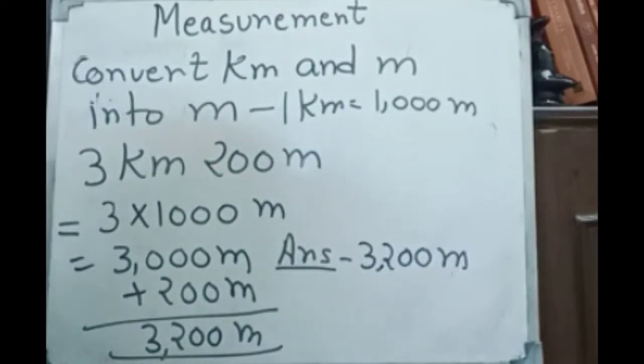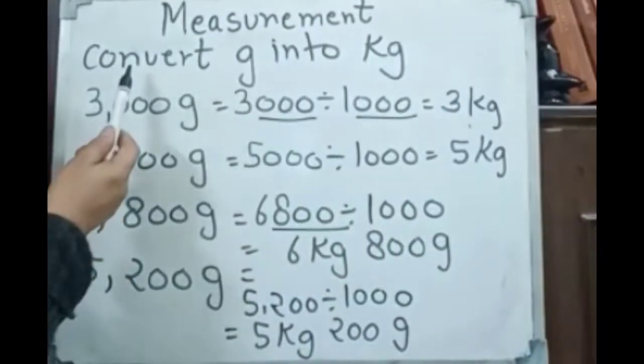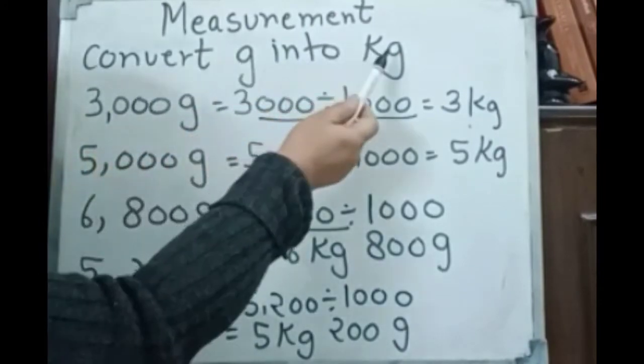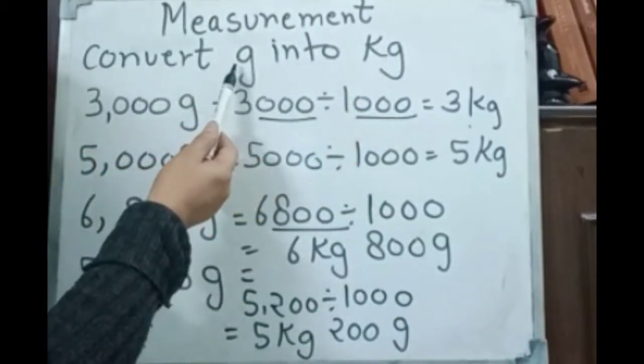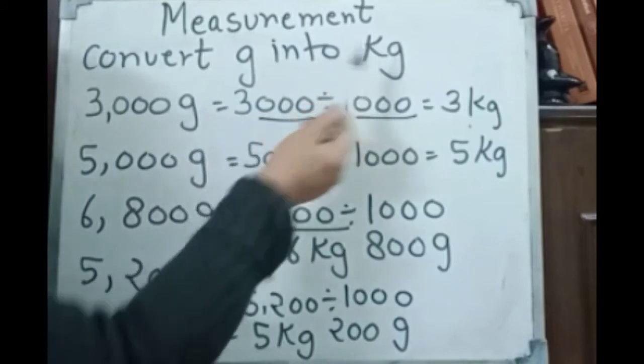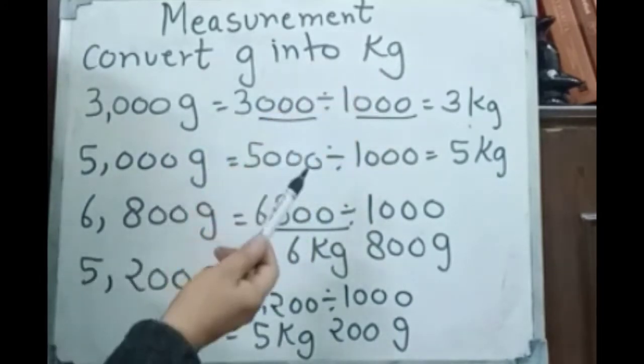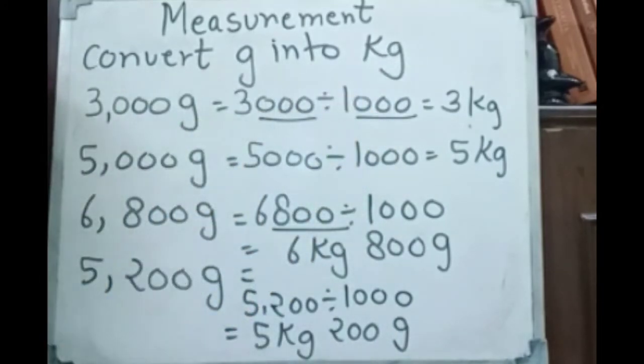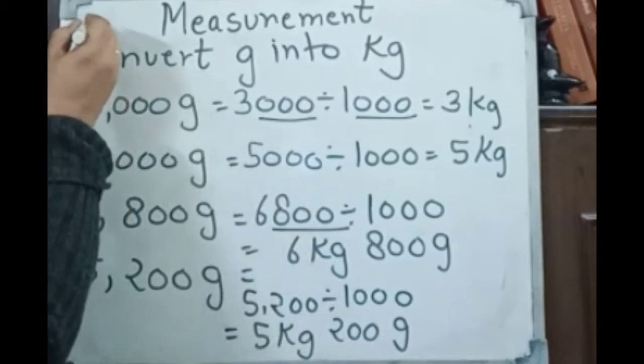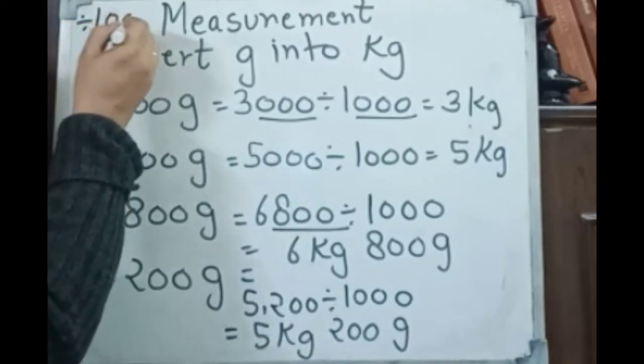3200 meter. Here we have to convert gram into kilogram. Means smaller unit into bigger unit. Kilogram is bigger unit and gram is a smaller unit. So what we will do? We will divide by 1000.